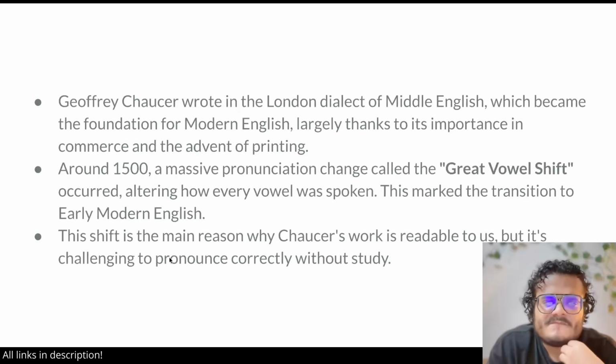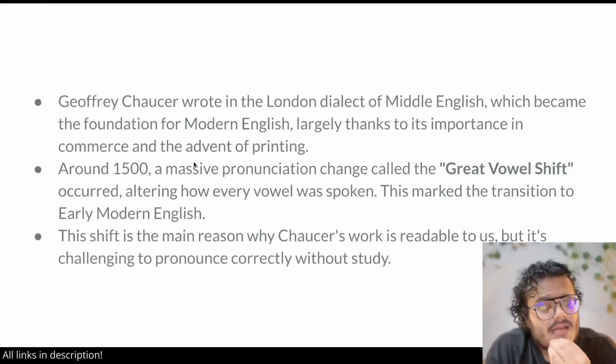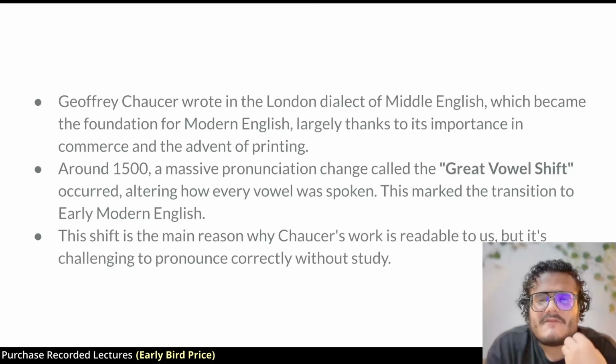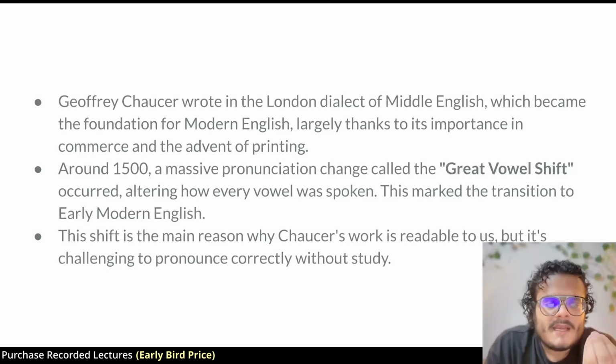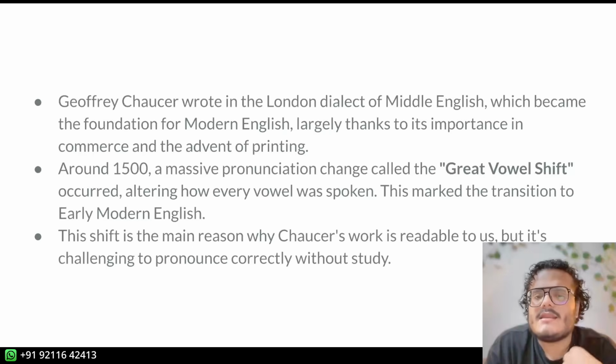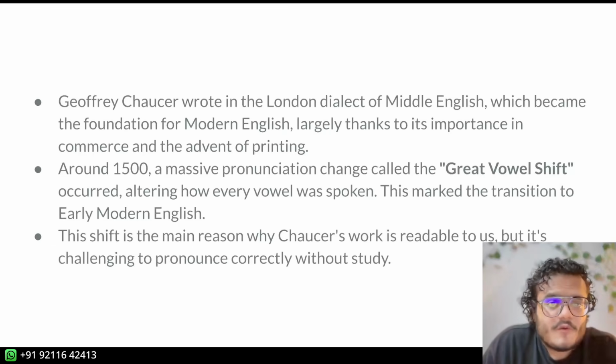started writing. Now, back then there was no standard language. Even now there is no standard language, and there are a lot of dialects of Middle English. So if you look at English in India, North Indian English sounds like the English that I'm speaking. South Indian English is a bit different. In Mumbai they speak different English. For example, sentences like "Chaucer is a great writer." No, you don't say that a lot in North India, but you say that a lot in the southern parts.